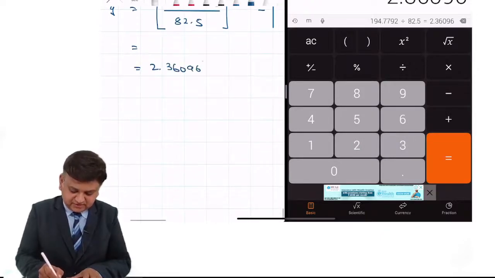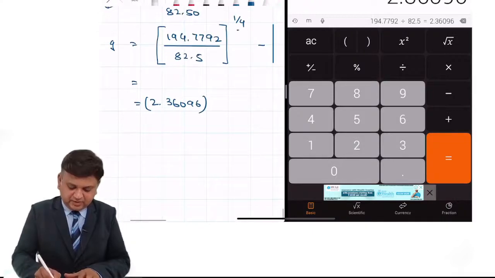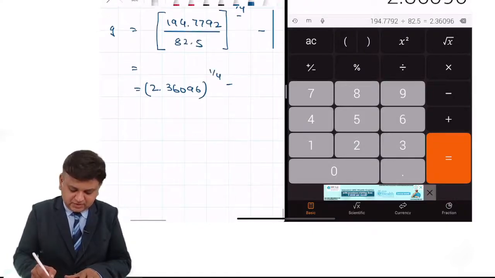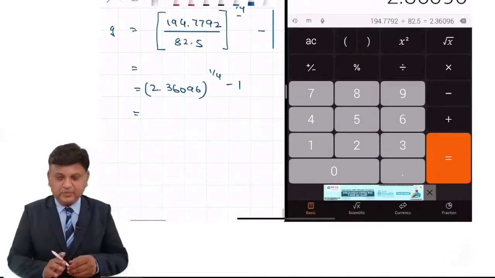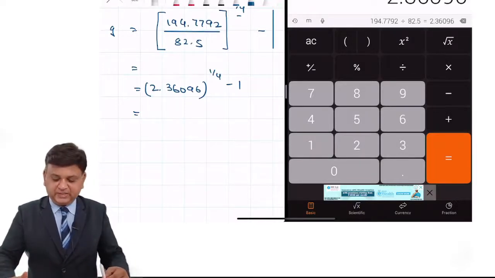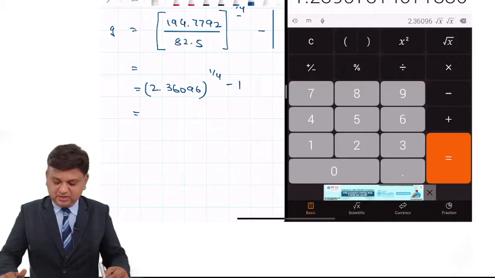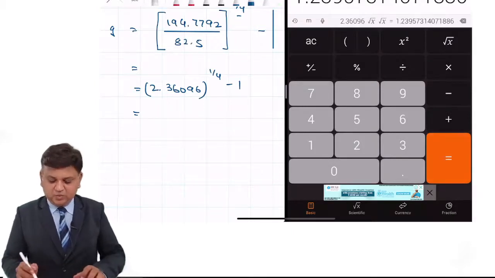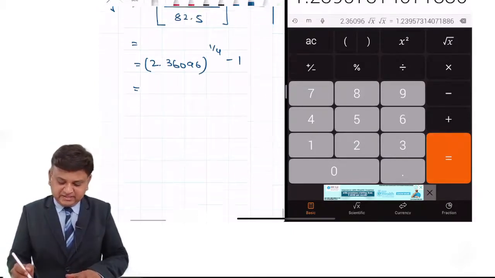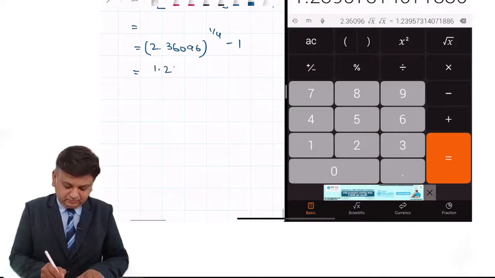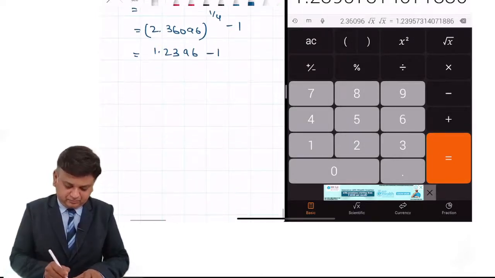2.36096 raised to 1 by 4, minus 1. So what you have to do, friends, you have to press under root 2 times. You'll get the answer. In that case, you get the answer as 1.2396, minus 1. So it is 0.2396.